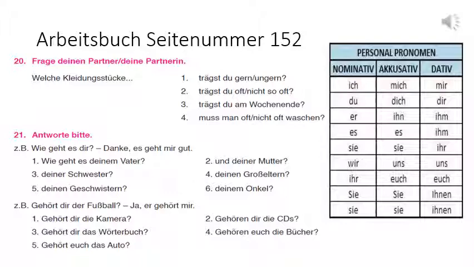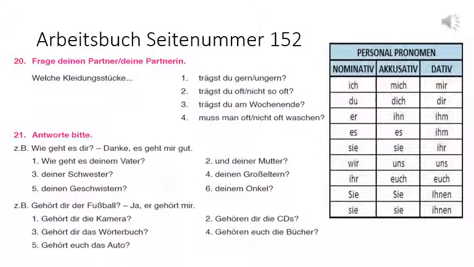Ja, sie gehört mir. Nummer 2. Gehören dir die CDs? Now here CDs are plural, so we will use sie, the plural sie. So ja, sie gehören mir. Nummer 3. Gehört dir das Wörterbuch? Ja, for das Wörterbuch we will use es, es gehört mir.